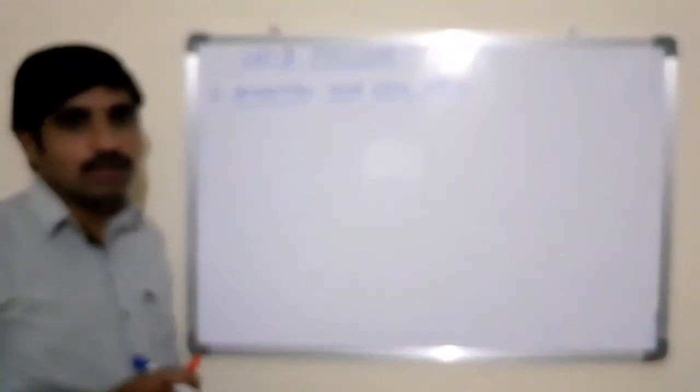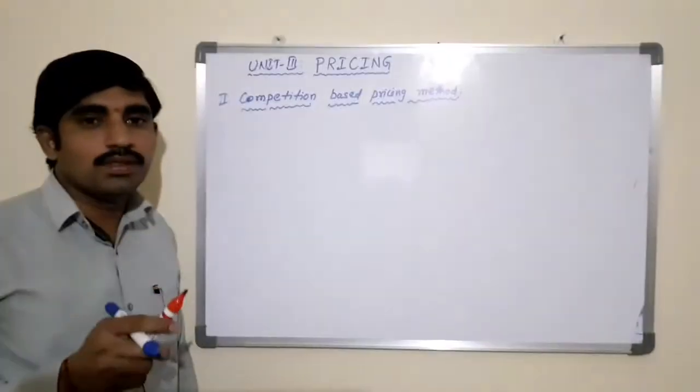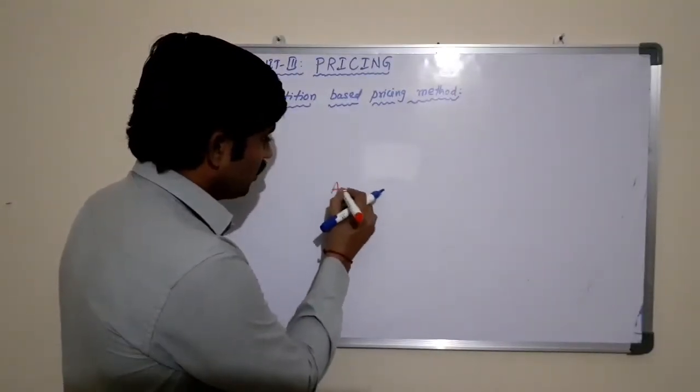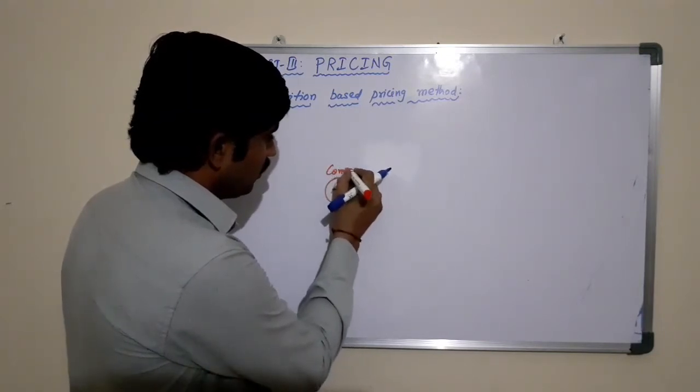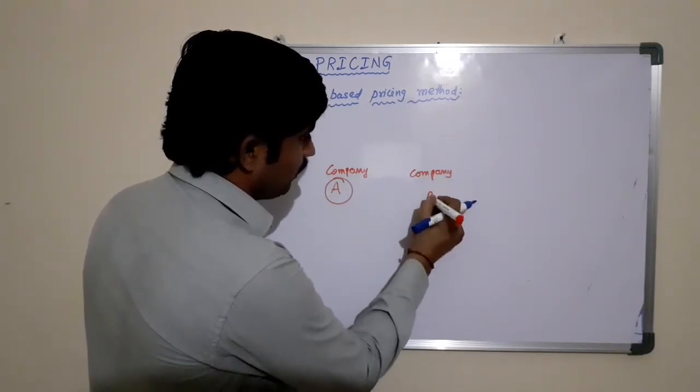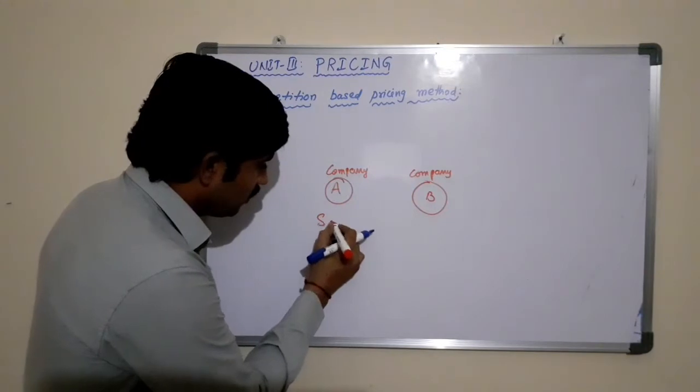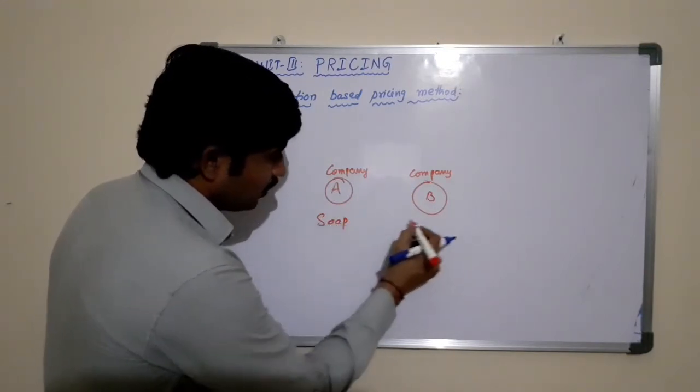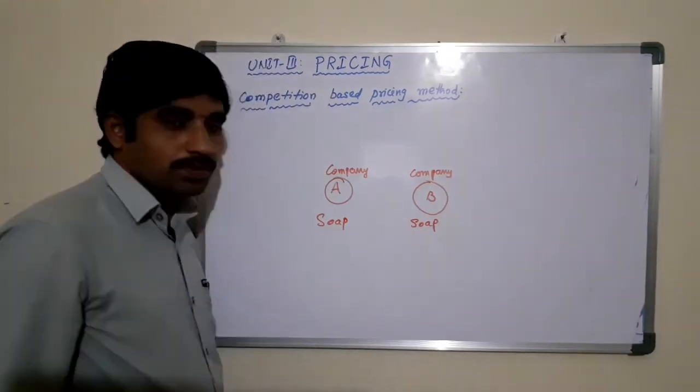Sometimes if you fix the price for the product based on the competition, the business may incur losses. The price of the product is decided on the basis of what the competitors are charging for the similar product in the market. For example, here there are two companies, company A and company B. Company A is producing soap, company B is also producing soap.